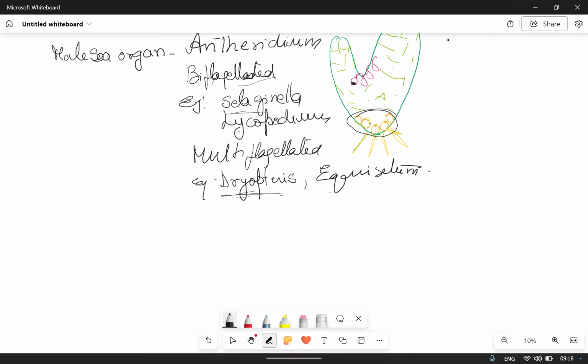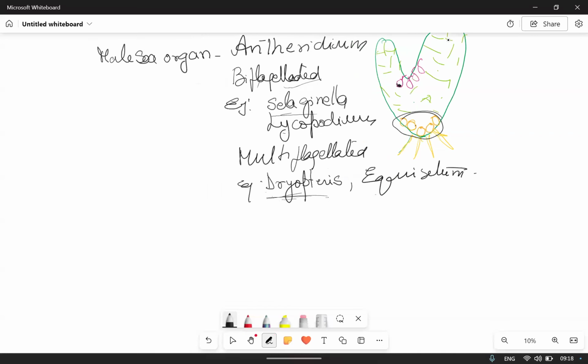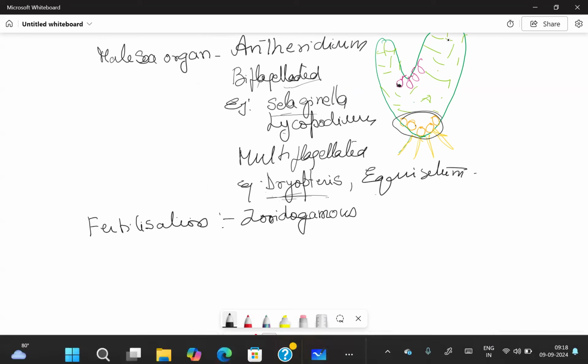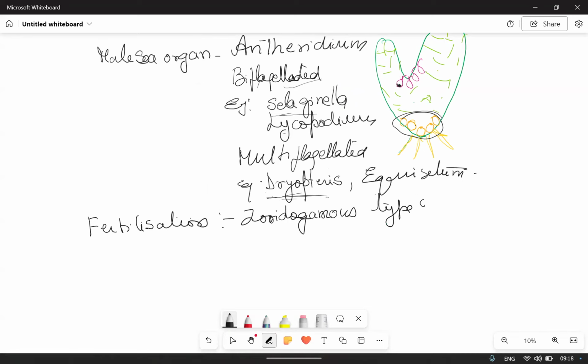That's why, what is said in bryophytes? What type of fertilization in bryophytes? Pseudogamous type of oogamy. Here also, the fertilization is pseudogamous type of oogamy.